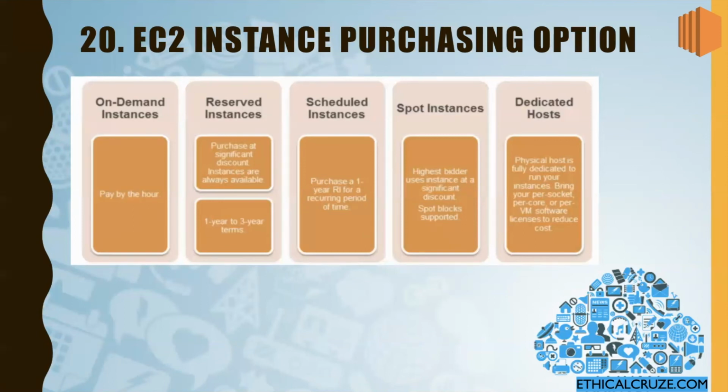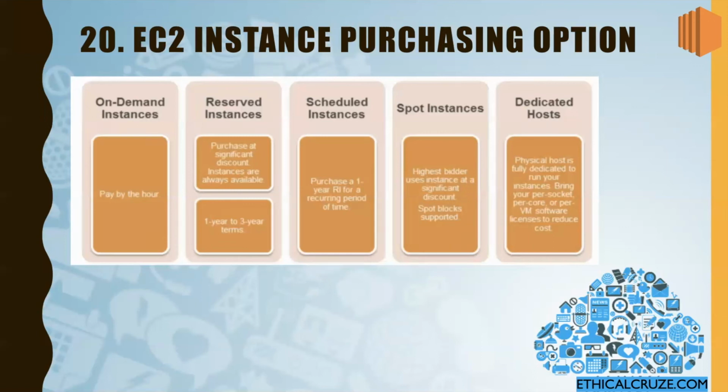The same is the case with scheduled instances. Scheduled instances are purchased for a recurring period of time. The difference here is that a reserved instance is reserved for a specific period of time, but scheduled instances you use for a recurring period of time. Let's suppose within a year you want to use this for 3 months continuously, every year. That's a recurring period, and then you can schedule it as per your requirement.